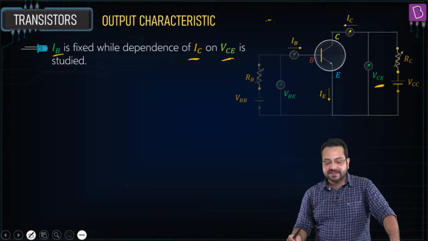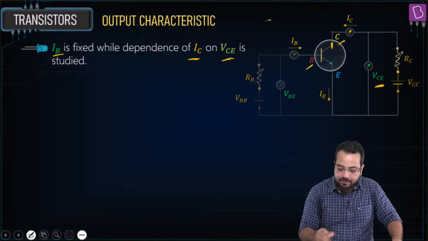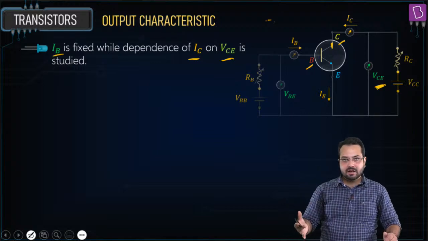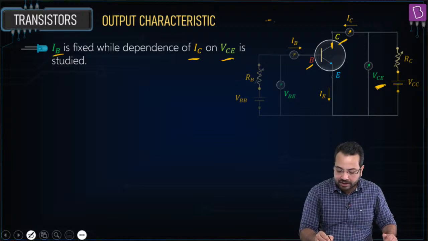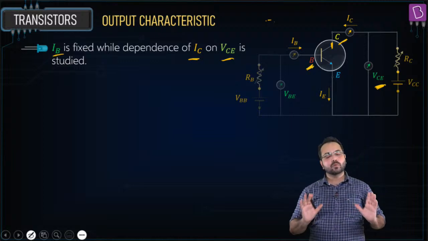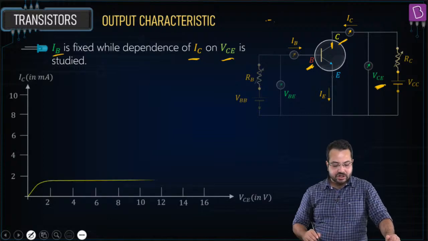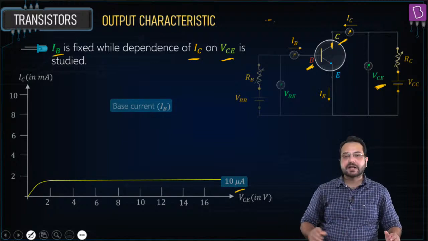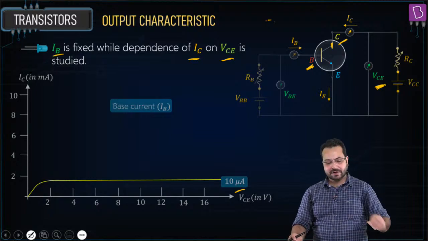Higher the value of VCE, higher would be the reverse bias between the collector and the base. That's what we need to think about, and then look at the variation. We have drawn this graph for a fixed value of IB, and that value of IB is 10 microampere.